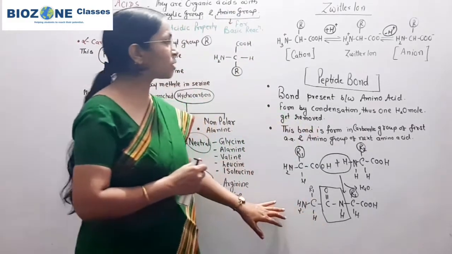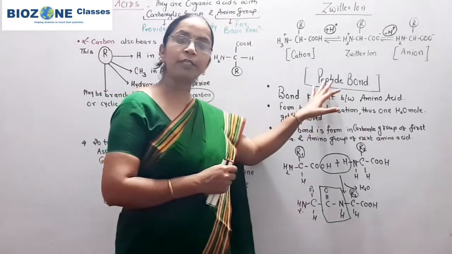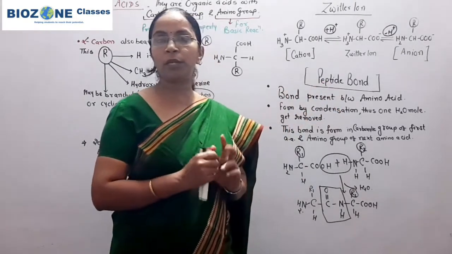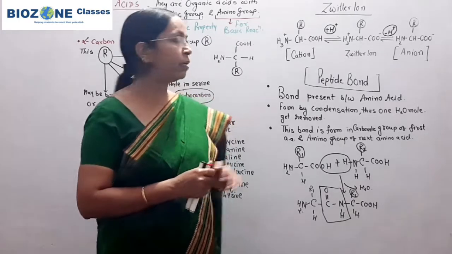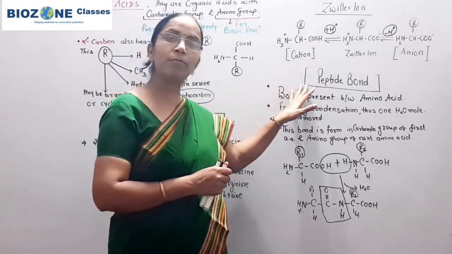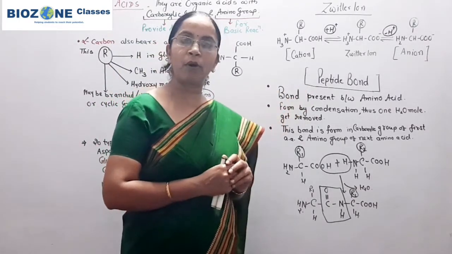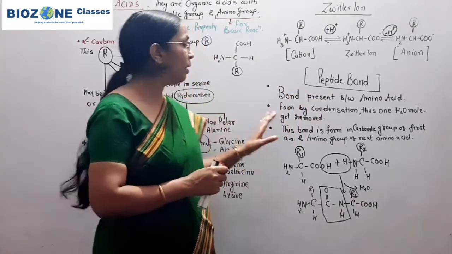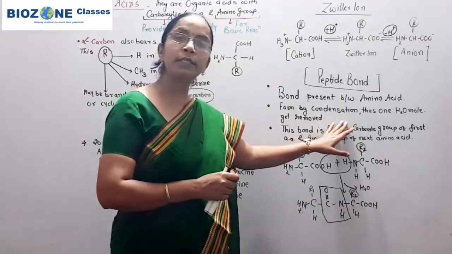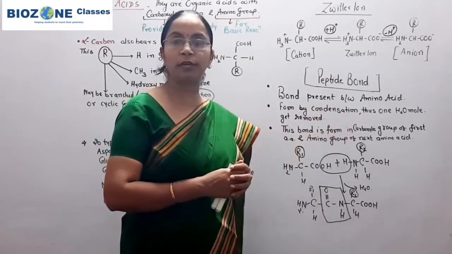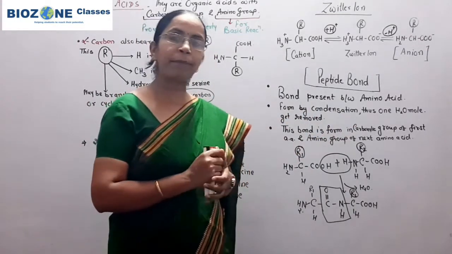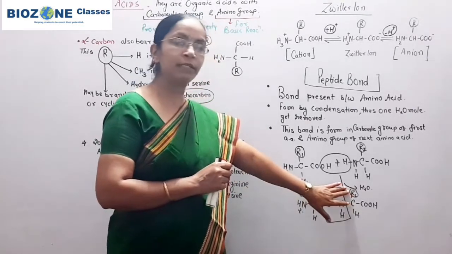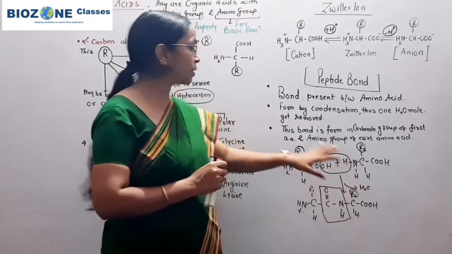So what is a peptide bond? First thing you remember, it is the bond present between two adjacent amino acids. Secondly, originally this bond is a type of amide bond, but it is commonly called a peptide bond. Next, remember the bond is an example of a condensation reaction, because whenever a peptide bond is formed, one molecule of water is released.